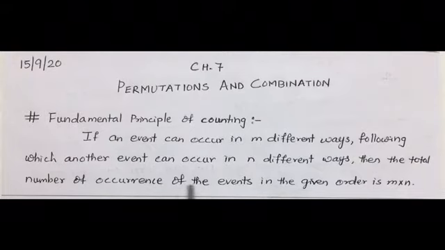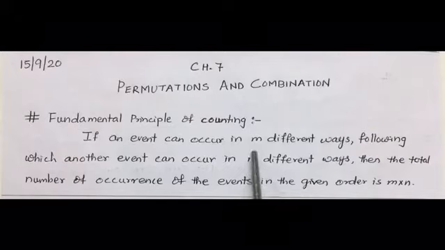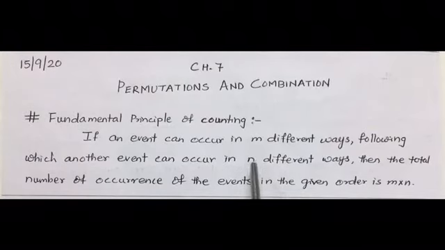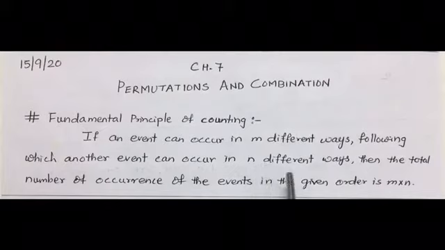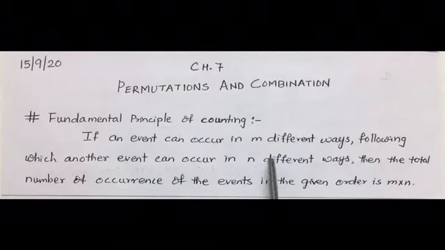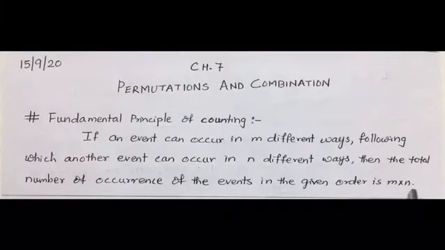Now what is the meaning of this statement? If an event is occurring in m different ways, followed by another event which occurs in n different ways, then the total number of ways the events will occur is given by multiplying both.